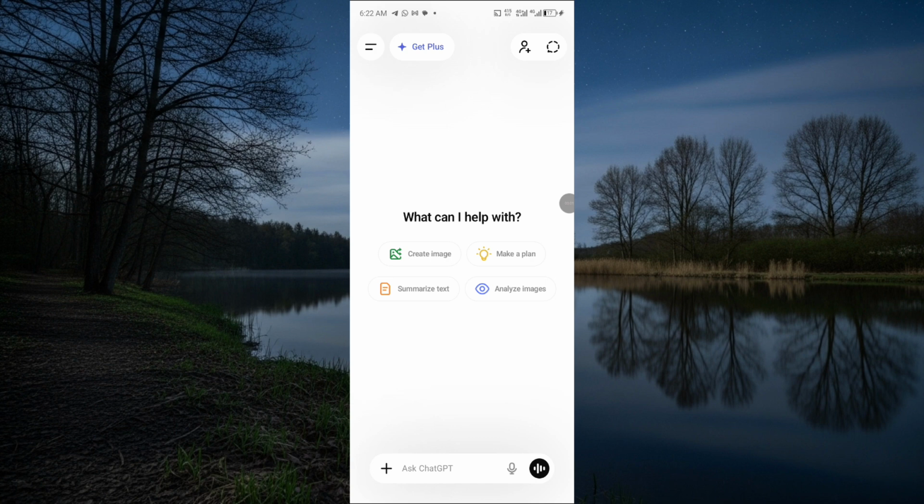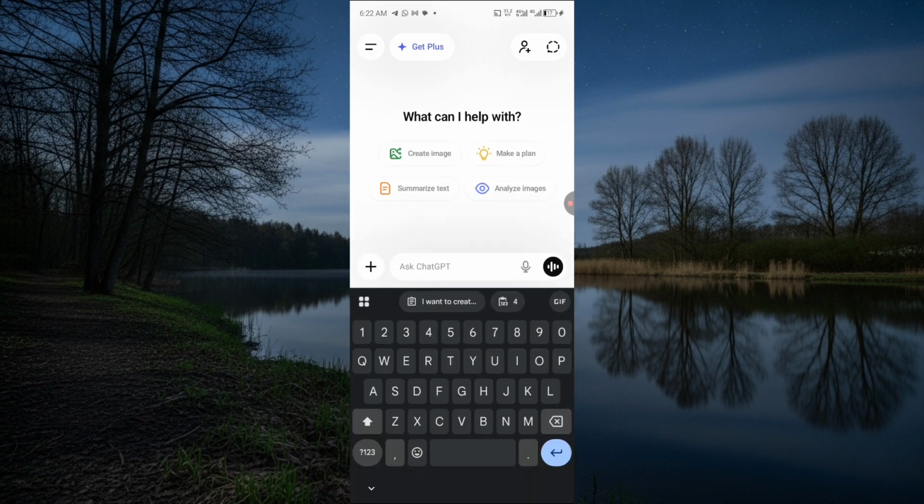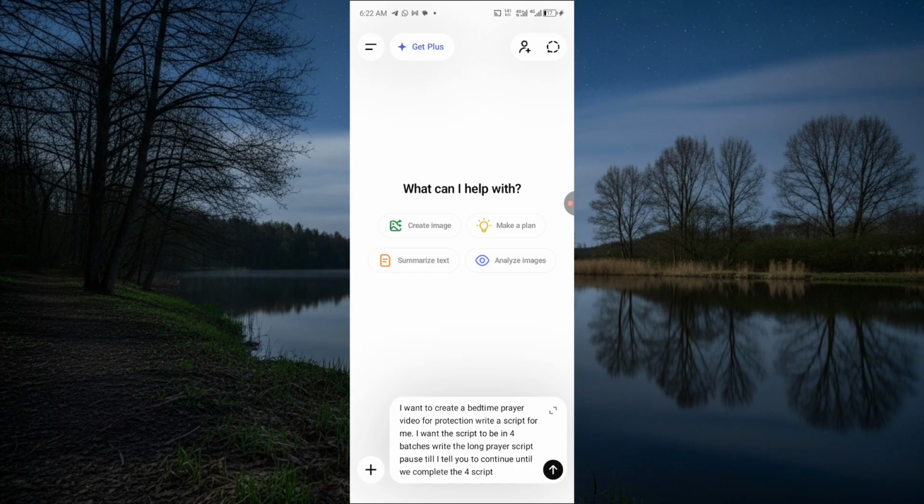What I'm going to do is come over to ChatGPT. So I'm just going to drop this particular prompt for ChatGPT. I said I want to create a bedtime prayer video for protection. Write a script for me. I want the script to be in 4 batches. Write the long prayer script. Pause it till I tell you to continue until we complete the first script.